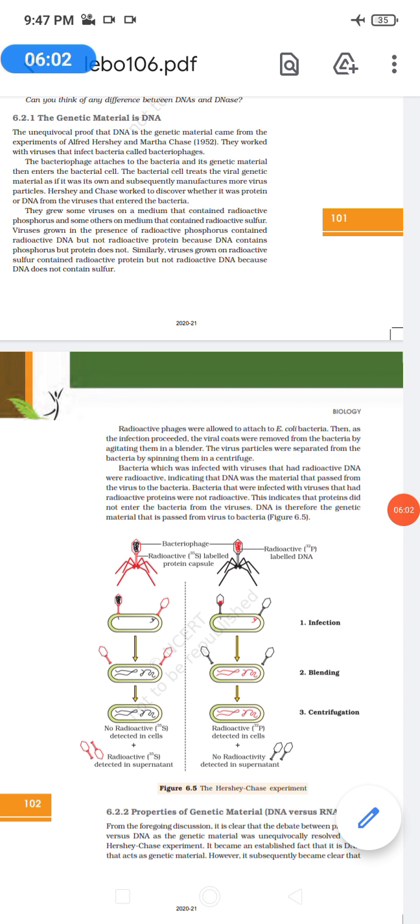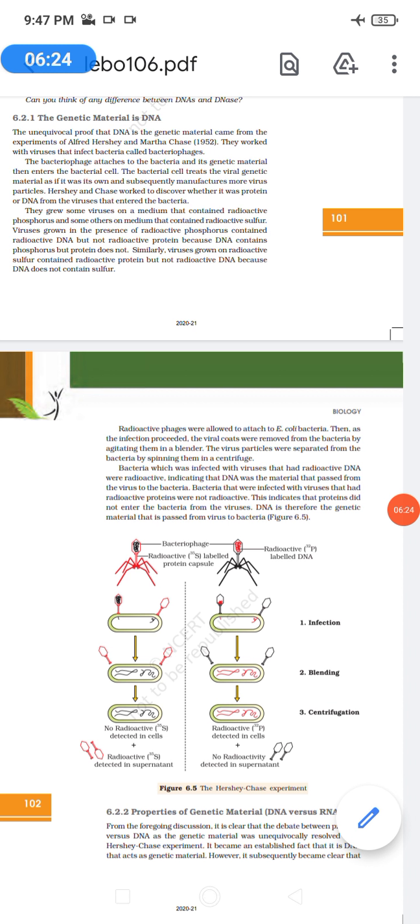So if the virus enters, what happens? We now know it treats the bacteria's genetic material as its own, and they grew some virus. So that is how Hershey and Chase worked to discover whether it was the protein or the DNA from the virus which entered the bacteria.